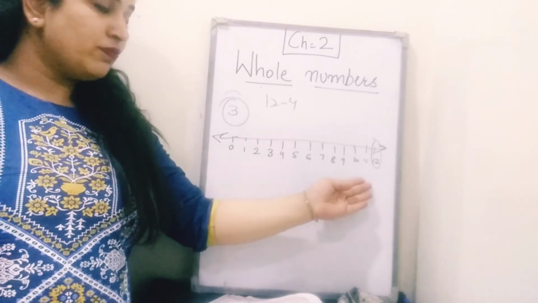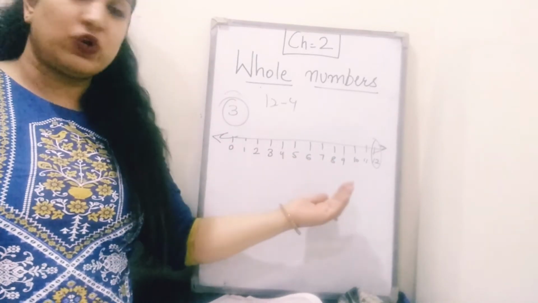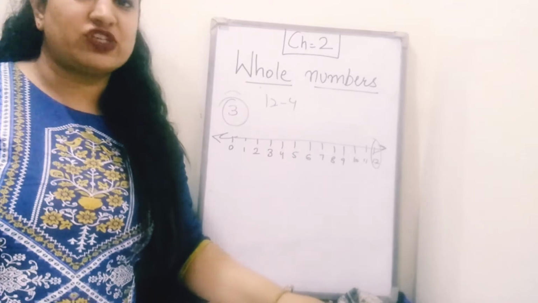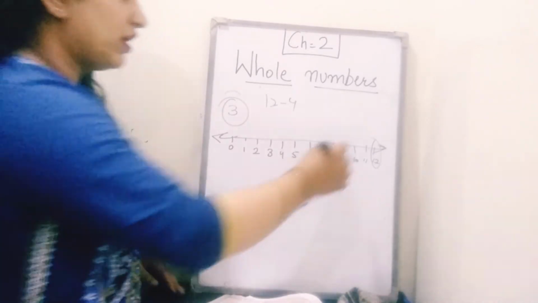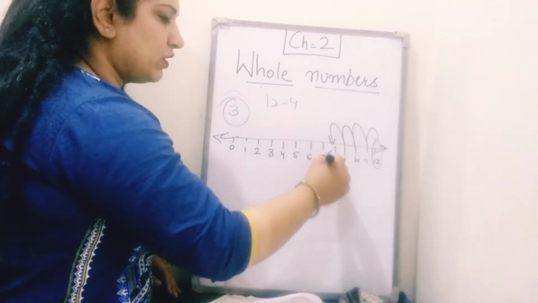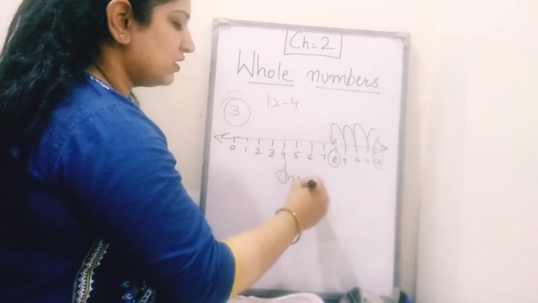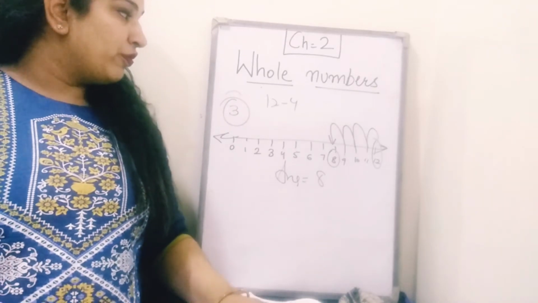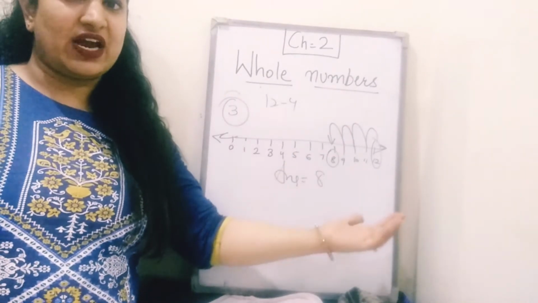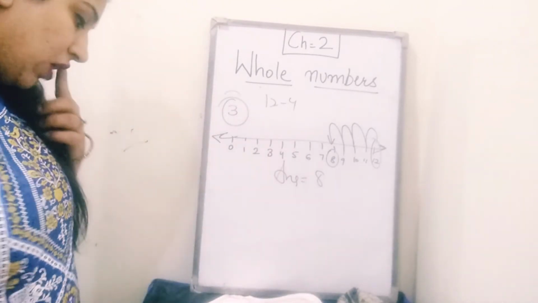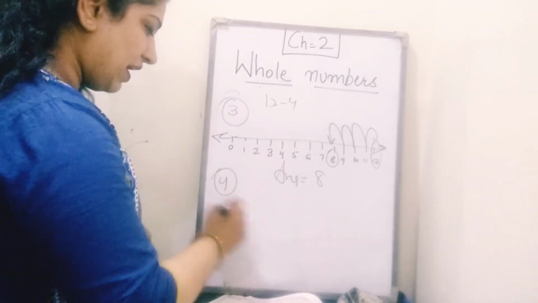You have to come 4 steps back. Means 4 steps in the left hand side because this is subtraction. For subtraction you have to come 4 steps left hand side. 1, 2, 3, 4. So what is the answer? Your answer is 8. Clear? So for addition you will go right side and for subtraction you will come left side. Okay? Now question number 4 is multiply.